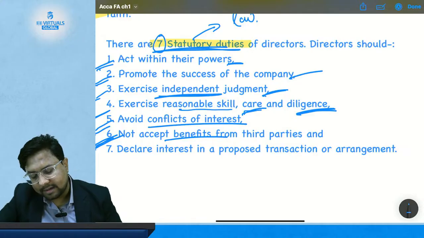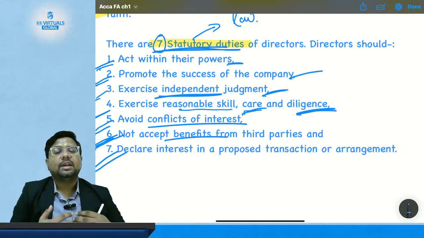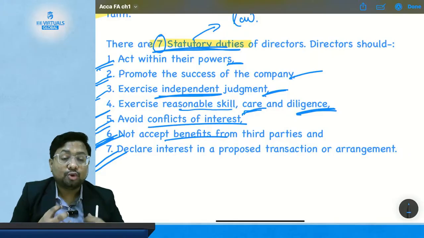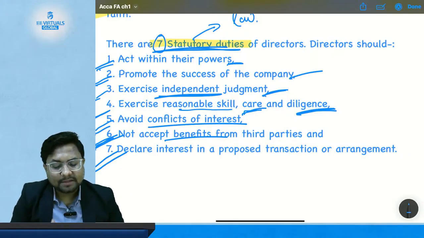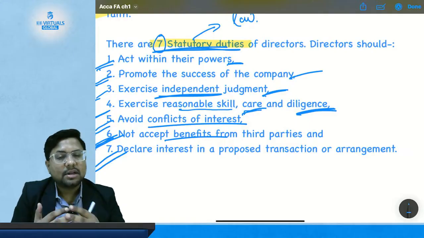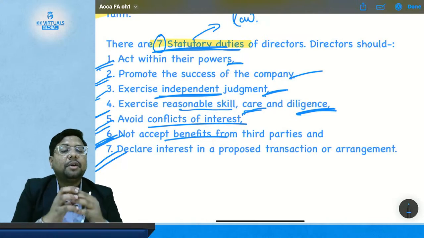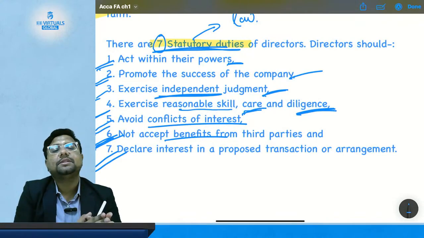Okay. And the last duty of the director is to declare interest in a proposed transaction or arrangement. Suppose a vendor is going to be selected by the company to give an order, so I should come forward and disclose that this vendor is my friend and hence there is a conflict of interest. Now it's up to the other directors and the company whether they go with that vendor or not, but it is your duty to come forward and tell the company the truth that this vendor is interested.